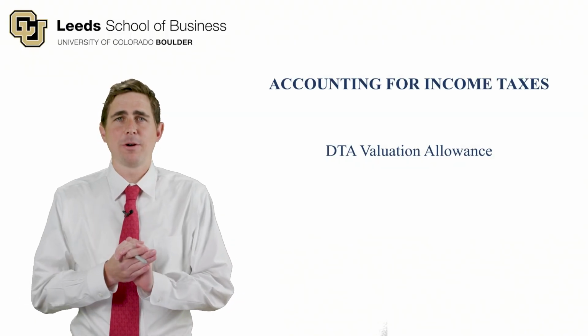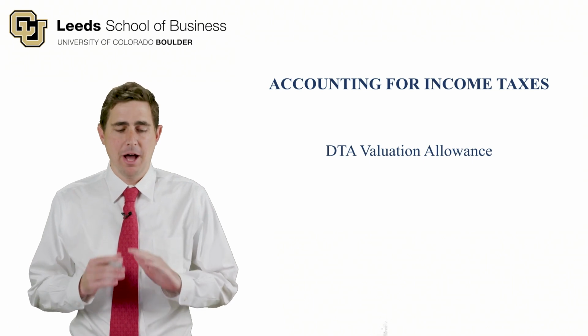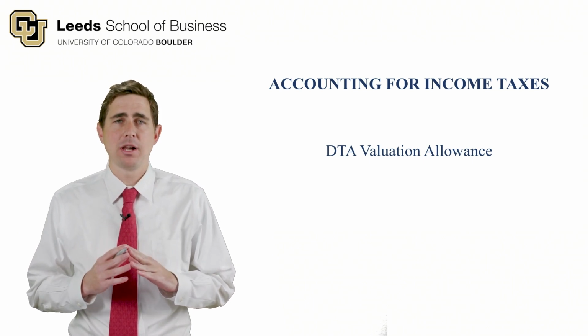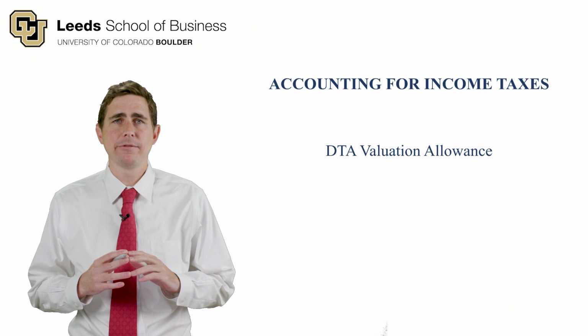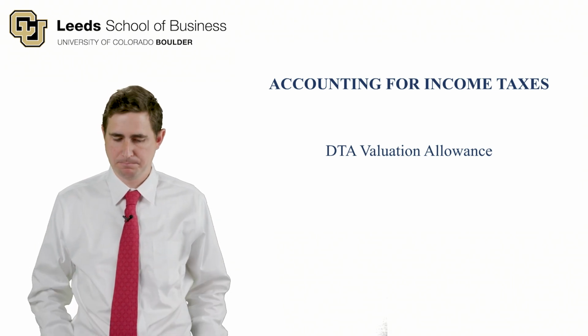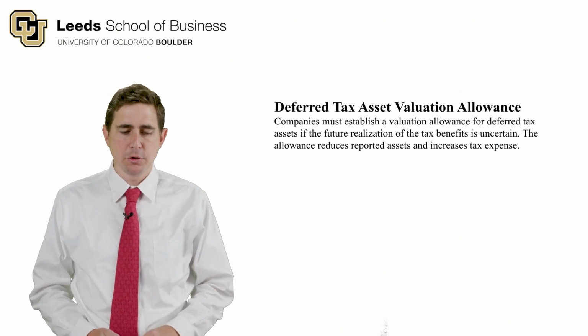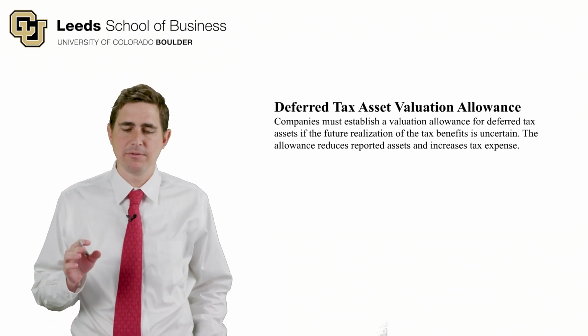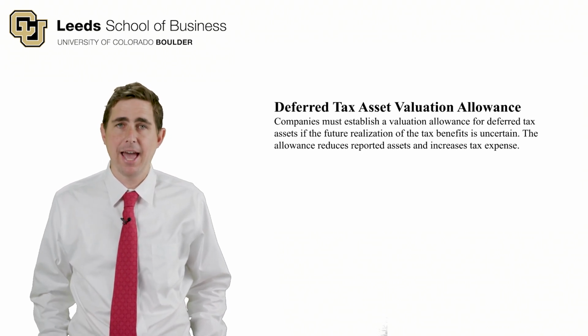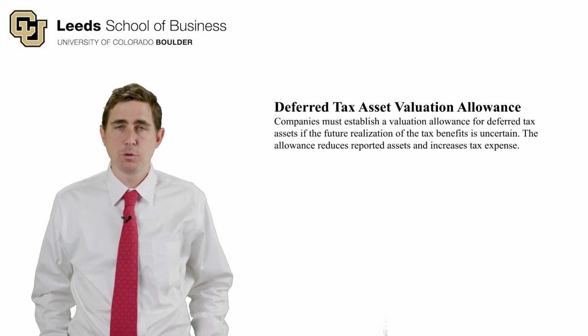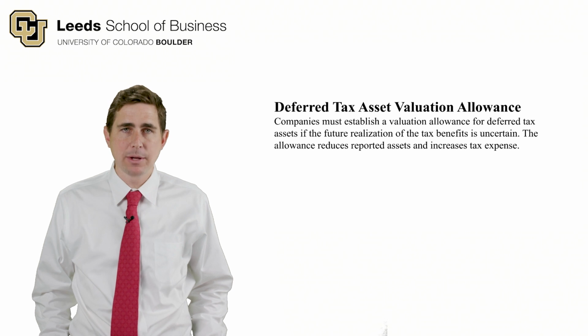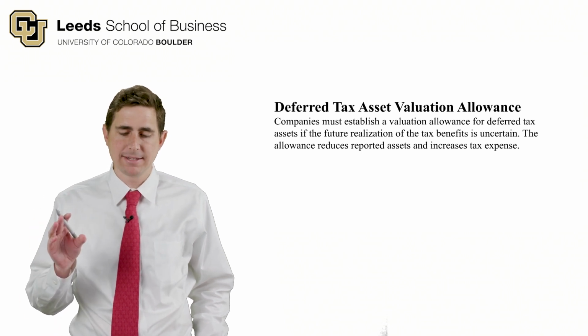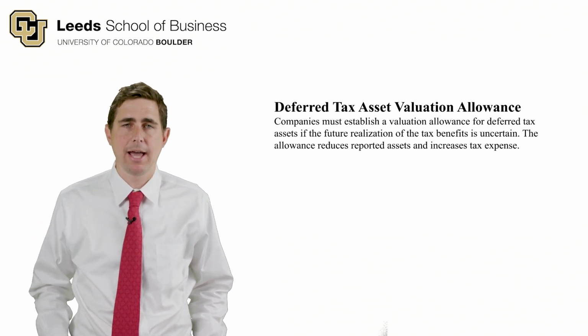Okay, in this video, we're going to go through an example of the DTA valuation allowance. We're going to learn a little bit about what information that conveys to you. So the deferred tax asset valuation allowance. Companies must establish this valuation allowance for deferred tax assets if the future realization of the tax benefit is uncertain. The allowance is going to reduce the reported asset and increase tax expense.